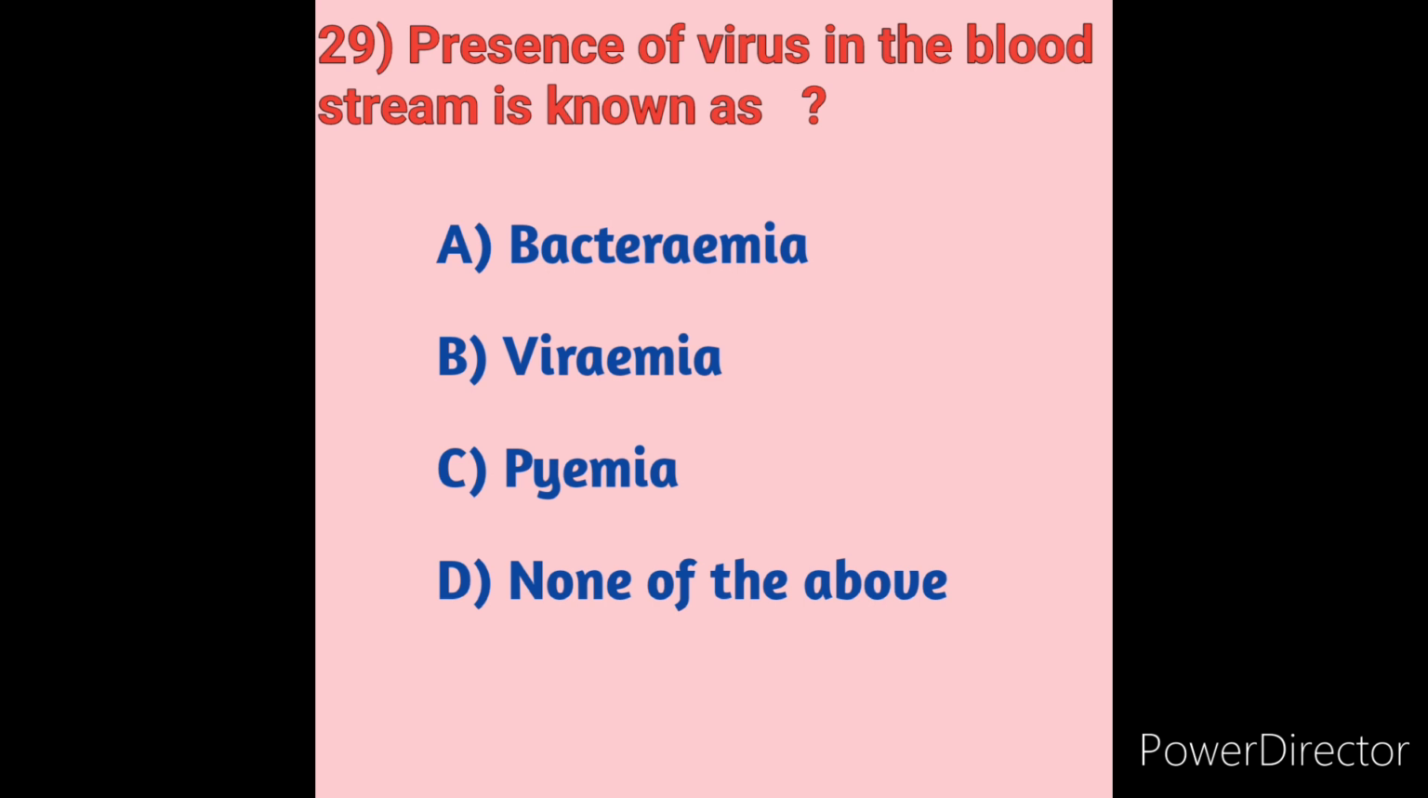What is bacteremia? Bacteremia means bacteria in the blood. So the presence of bacteria in the bloodstream is called bacteremia. Next, option B, what is viremia? Viremia means the presence of virus in the blood. So here in this option is the correct answer: presence of virus in the bloodstream is called viremia. Next, option C, what is pyemia? Blood poisoning. Pyemia is also called septicemia. Pus-forming bacteria released from an abscess is called pyemia. So here option B, viremia, is the correct answer.